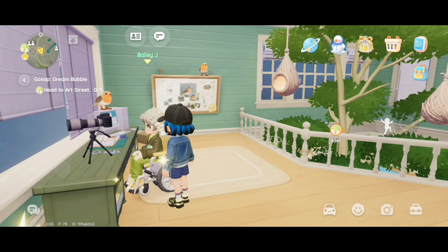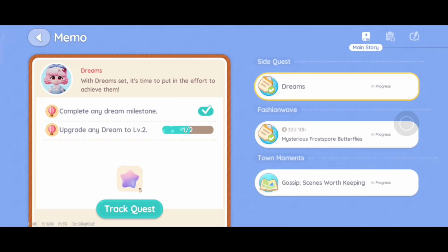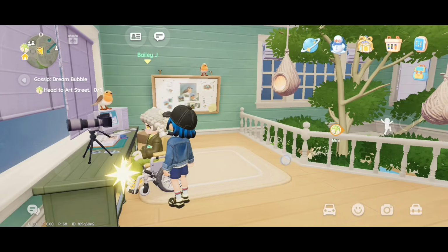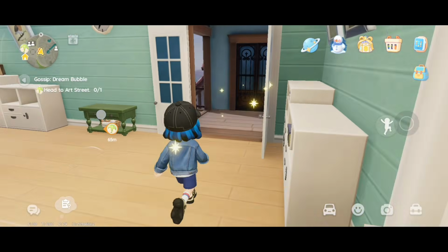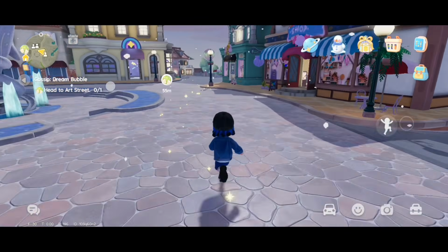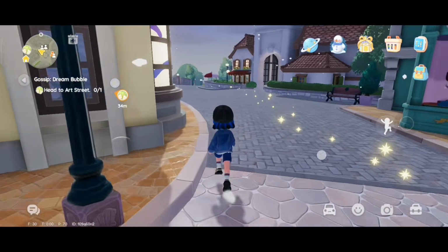Everyone, in this video I will show you how to complete the gossip stream bubble quest from NPC Bailey J in Heartopia. Let's just go and talk to Bailey J to accept the quest, and after that you will be asked to go to the art street. Just follow the quest guide on your screen to go to art street like this. Just follow the guide like this.